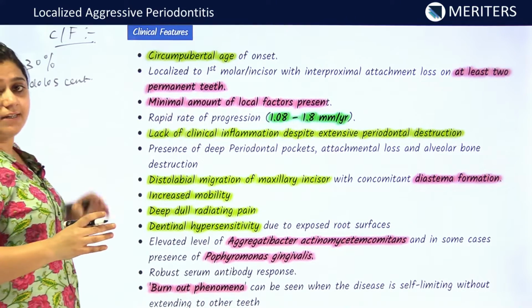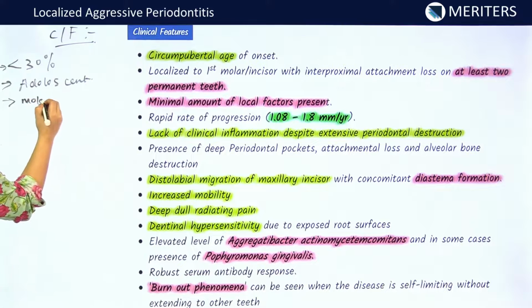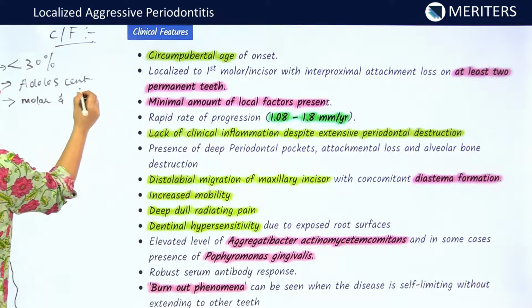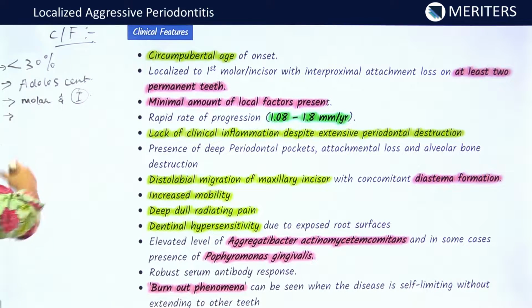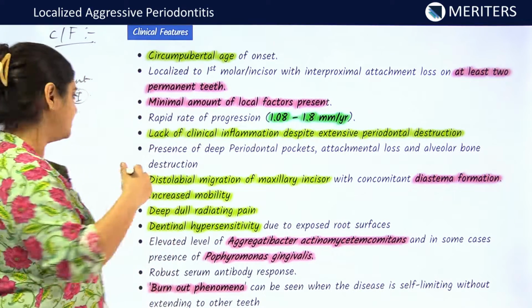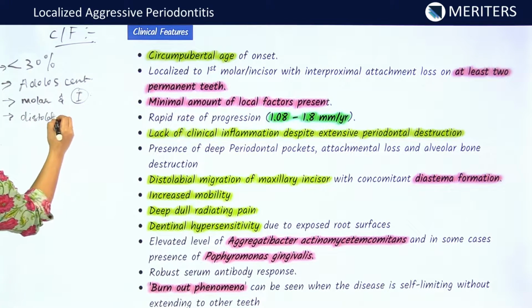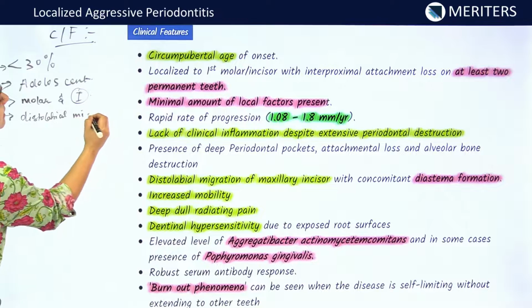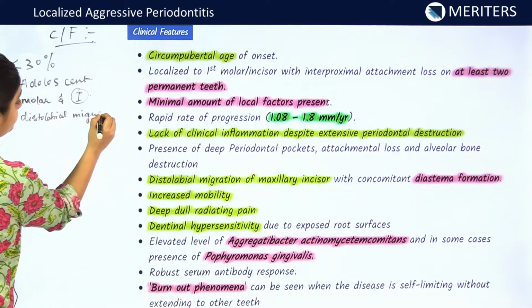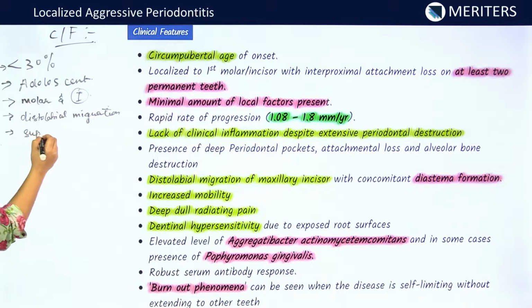The sites mostly involved are molars and incisors. It is seen that there is diastema present in the upper maxillary incisors. Distolabial migration of the upper incisors is seen. The affected teeth are supraerupted.